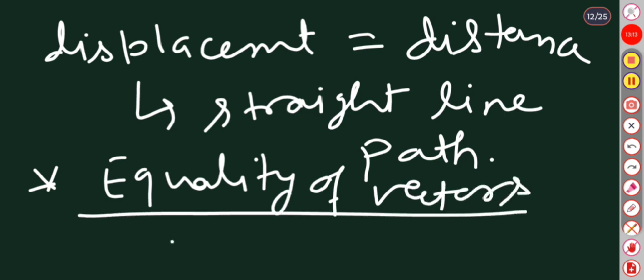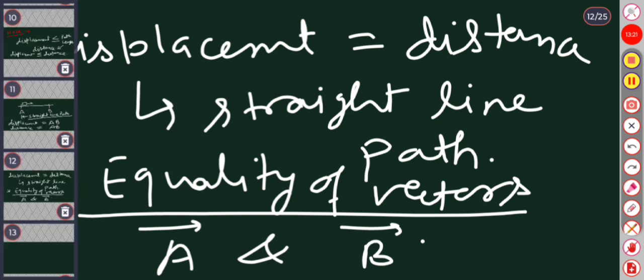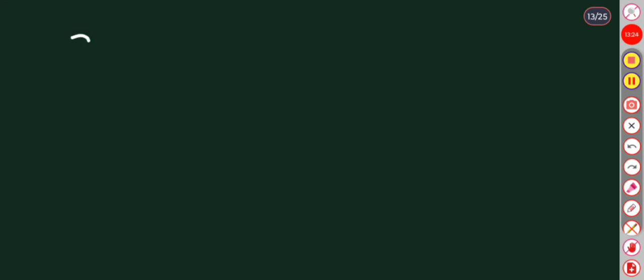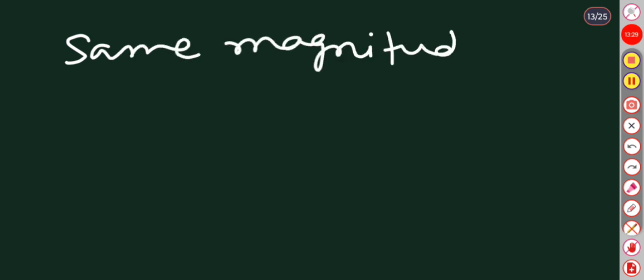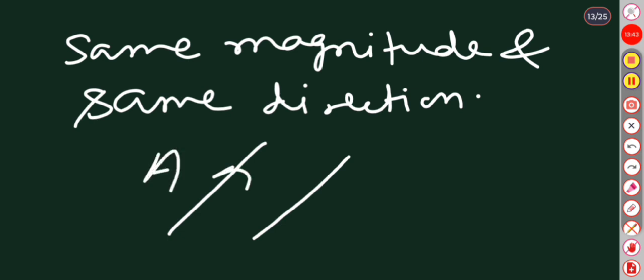Two vectors, vector A and vector B, are said to be equal if they have the same magnitude as well as the same direction.